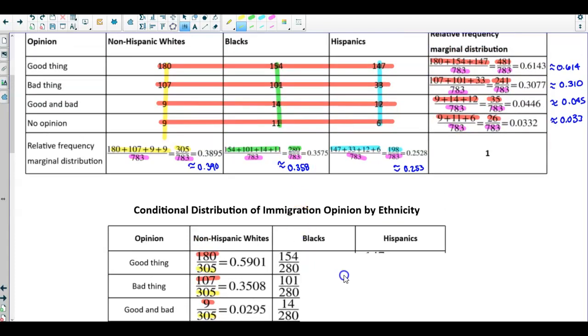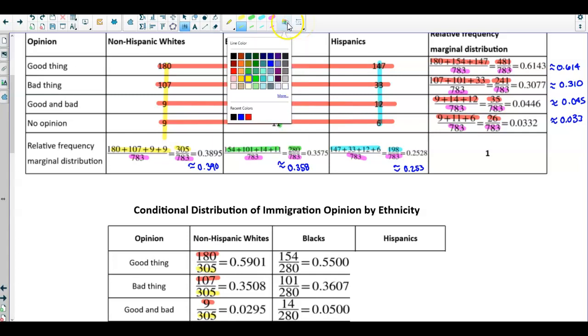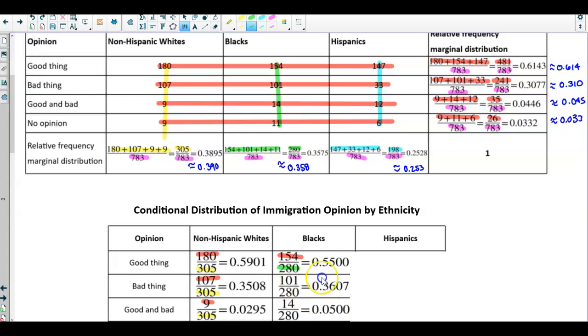Okay, let's take a look at the next column. Well, the next column tells us that we have the following. We have 154 divided by the column total of 280, which gives us 0.550. Next, we take the next value of 101. We're going to divide it by the column total of 280 to get 0.3607.